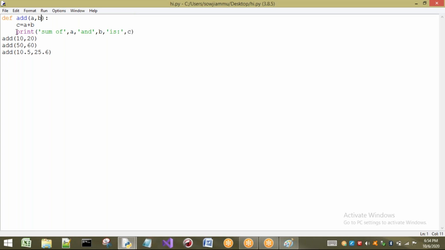Because this line is an indented line. The next line is a non-indented line. That means the definition of this function is only up to this line. It can understand that. Okay, right.